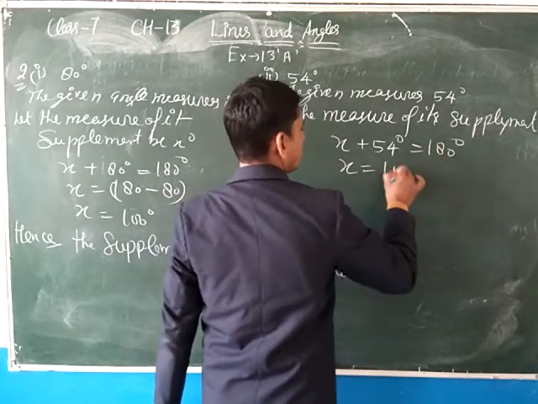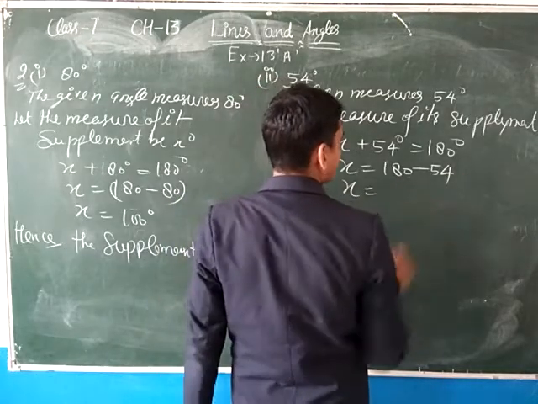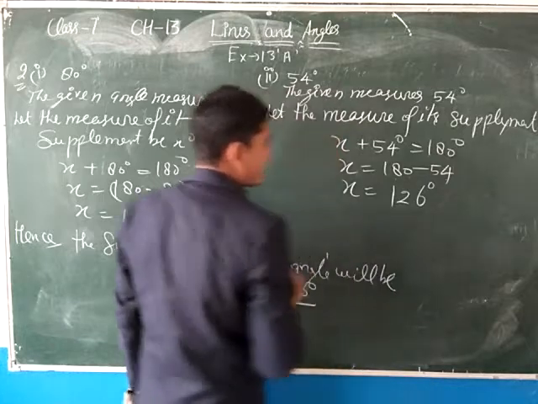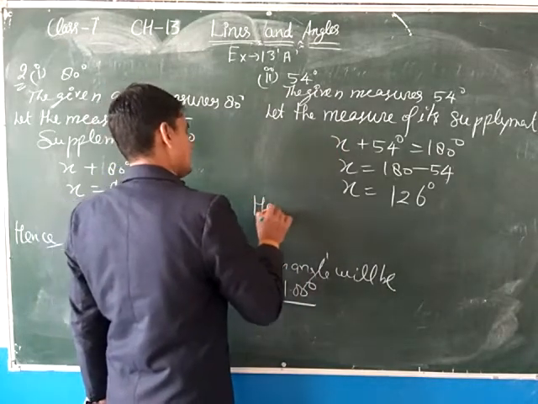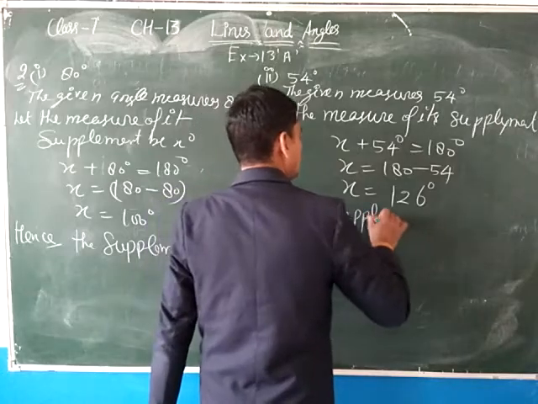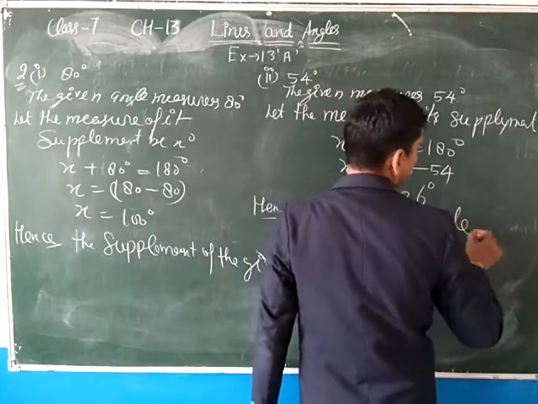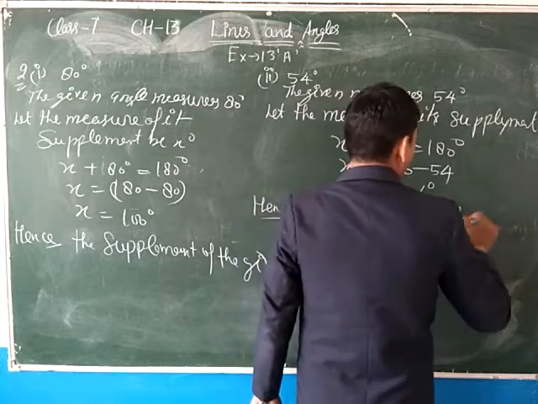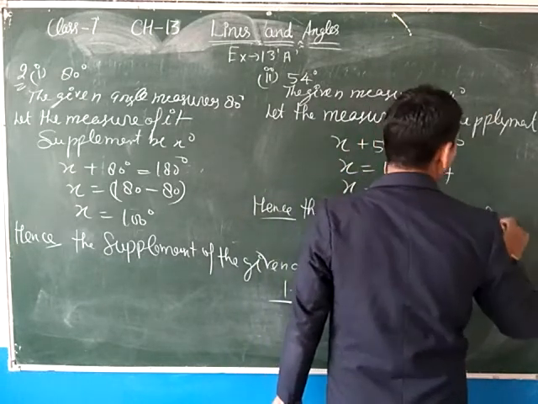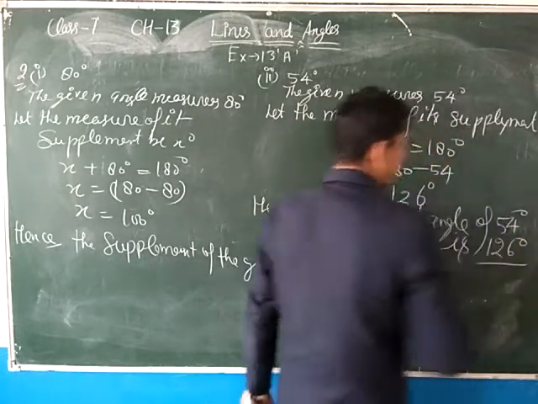So x equals 180 minus 54. So x equals 10 minus 4 is 6, 7 minus 5 is 2, 126 degree. So hence the supplement angle of 54 degree is 126 degree.